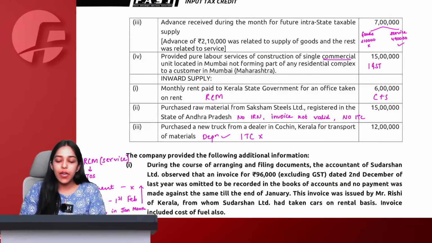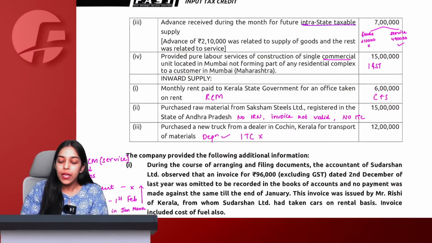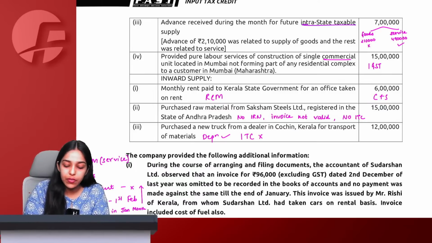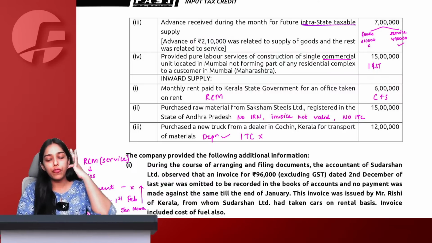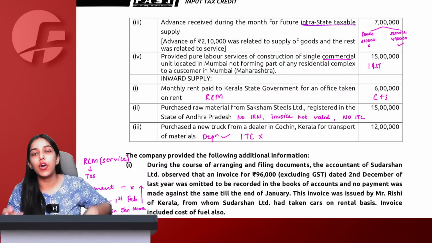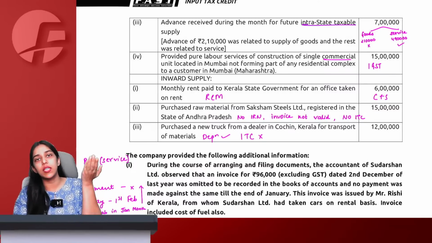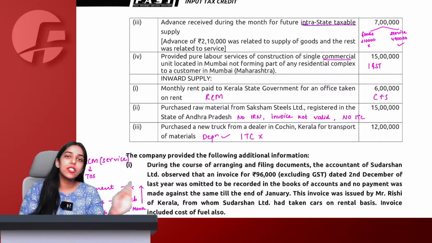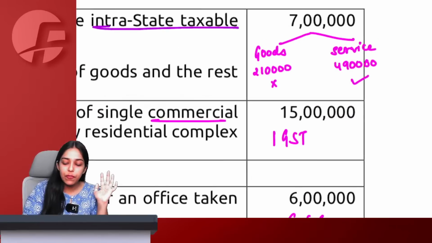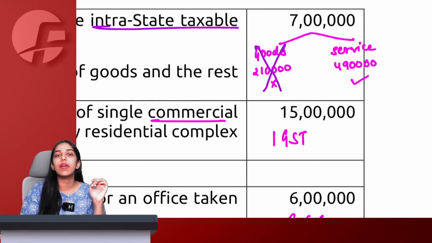Next point, advance received during the month for future intra-state taxable supply. Now out of 7 lakh advance that we have received, 2,10,000 is for goods and the rest is for service. Now for goods we know time of supply comes for invoice, last date of invoice, whichever is earlier. For goods, time of supply does not come at the time of advance. Therefore, no GST today will be payable on advance received for goods.